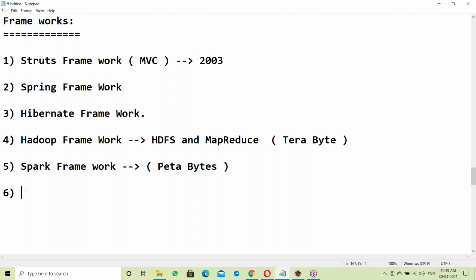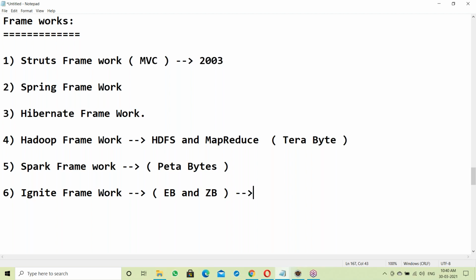Okay, Spark framework. Next, one more advanced framework, for more than petabytes of data. One more framework, a new framework in the market here, but not yet released officially. Ignite framework. Very advanced framework. This is for exabytes and zettabytes of data handling. Very huge amount of data.